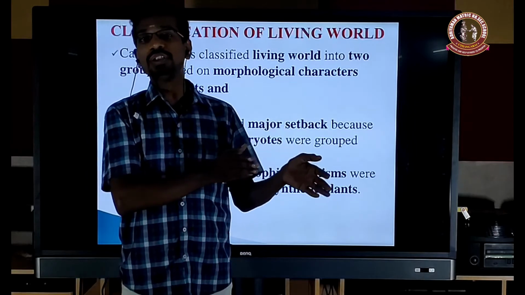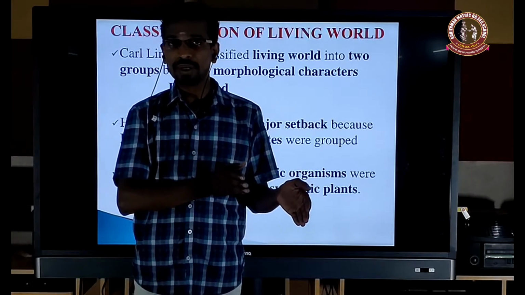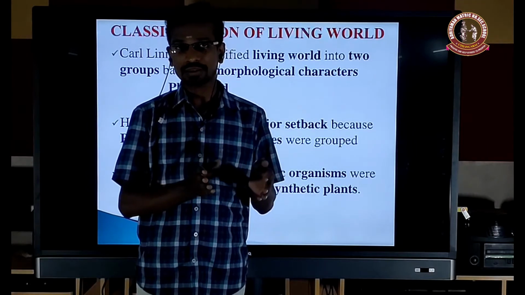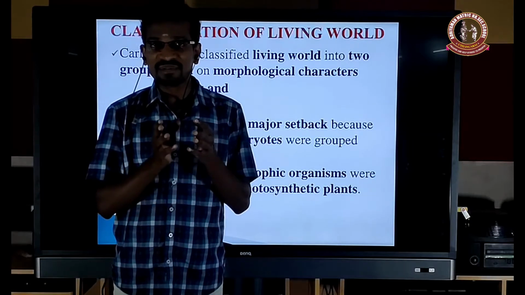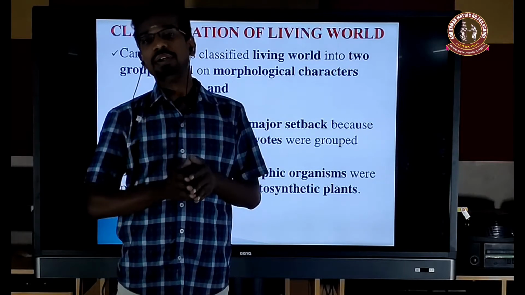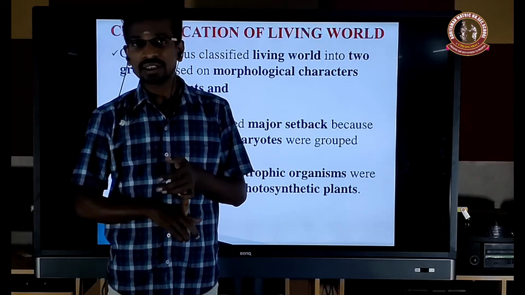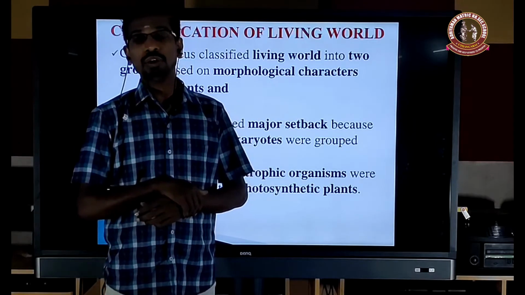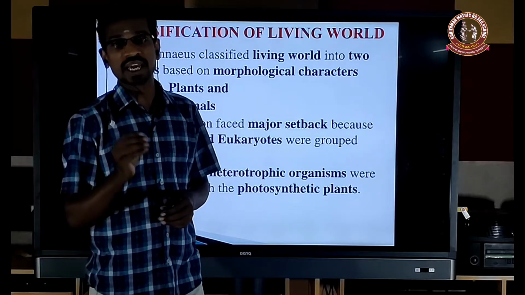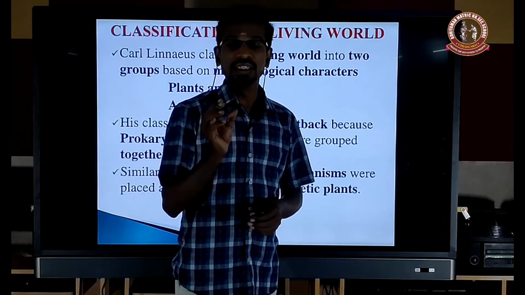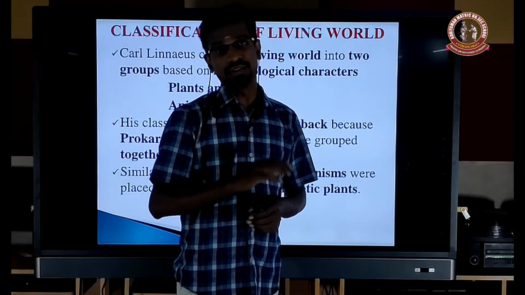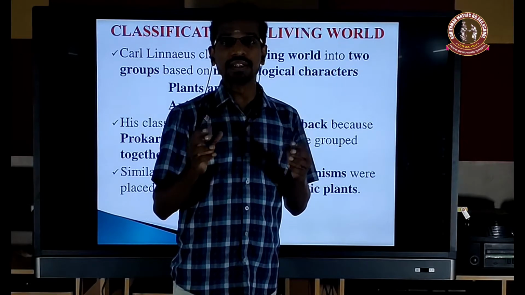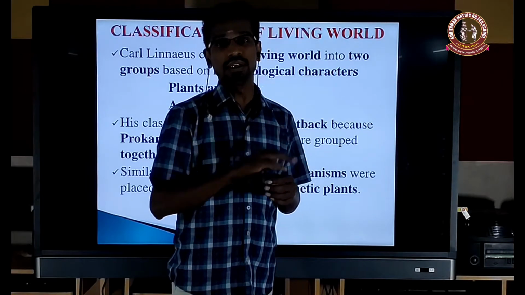We already know what a prokaryote is. Pro means primitive, karyotic means nucleus. It does not have a well organized nucleus, that is, nuclear membrane and membrane bound organelles are absent. Eukaryotes, eu means true, karyotic means nucleus. It has a true nucleus and contains all membrane bound organelles.